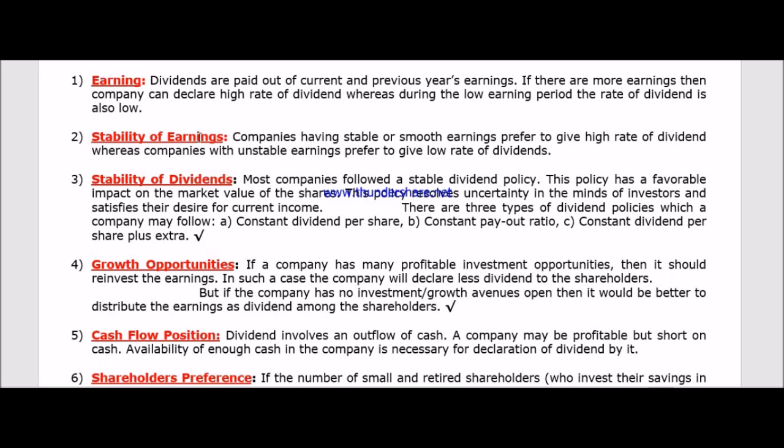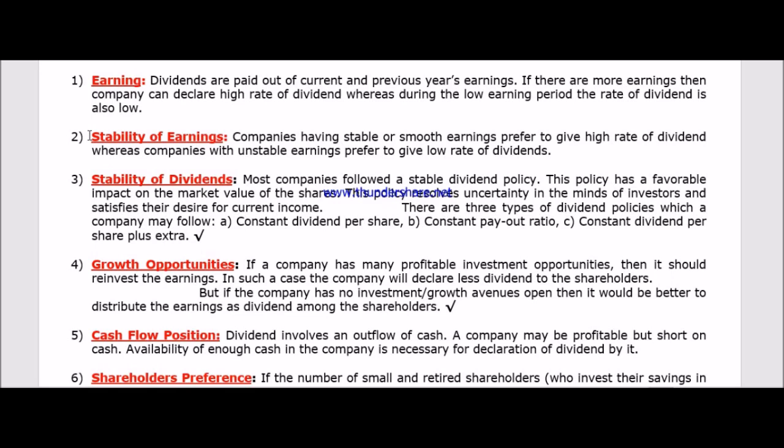Second point is the stability of earning. We know the earning of a company cannot be stable, and that also varies from company to company. Few companies can earn huge money over a few years, after that it may decline, and vice versa. Few companies have almost an even income.